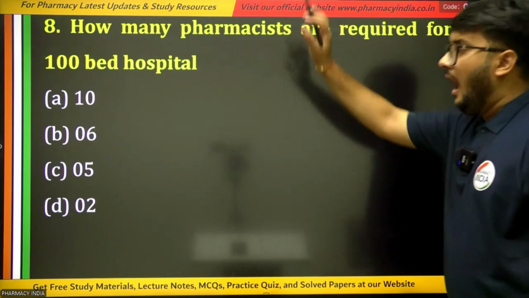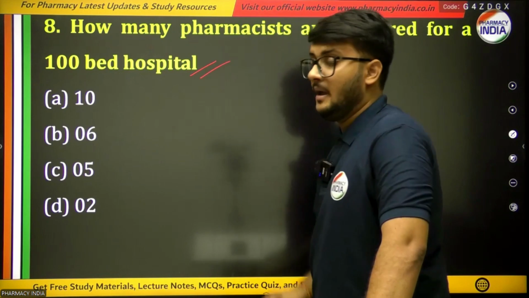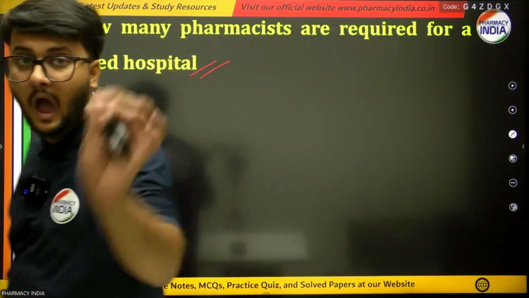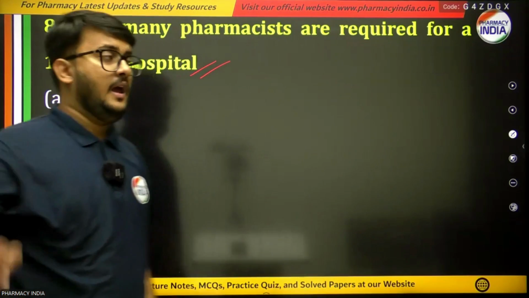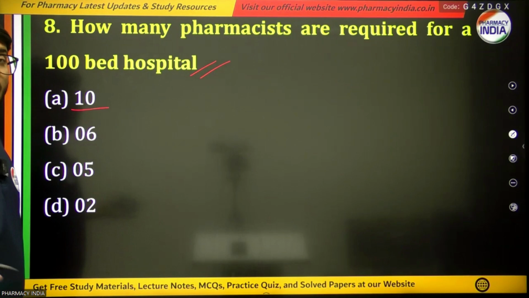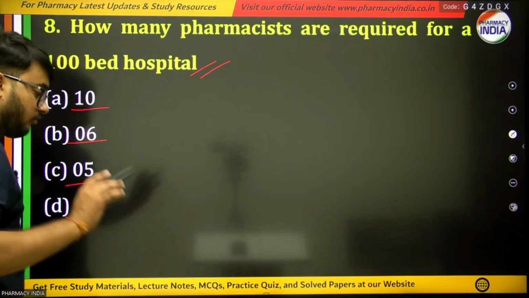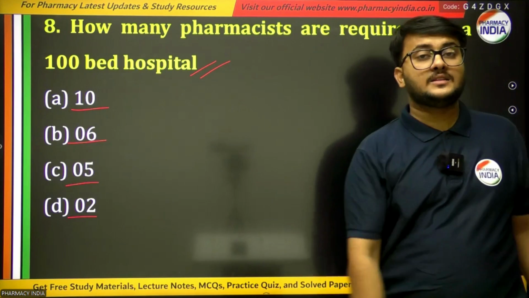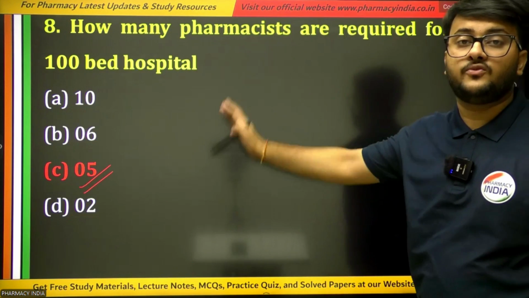Next question is, how many pharmacists are required for a 100-bed hospital? Means if a hospital contains 100 beds, then how many pharmacists are required for that particular hospital? And the options are 10, or 6, or 5, or 2. What would be the correct answer for this question? The right answer is option C. It requires only 5 pharmacists.